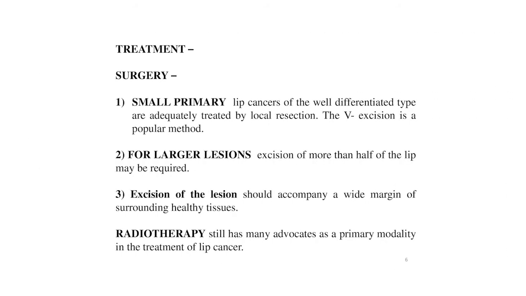Now the treatment of the carcinoma of the lip. The first is the surgery. Small primary lip cancers of the well differentiated types are adequately treated by local resection. A V excision is a popular method. For larger lesions, excision of more than half of the lip may be required. Excision of the lesion should be accompanied by wide margins of surrounding healthy tissue. In these cases, thorough knowledge of local and distant flap techniques may be required for lip reconstruction.